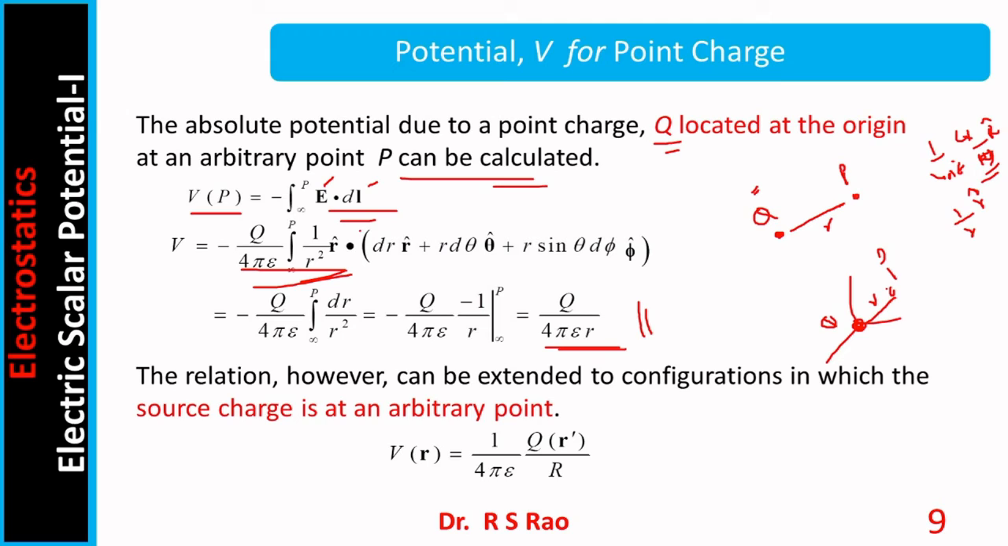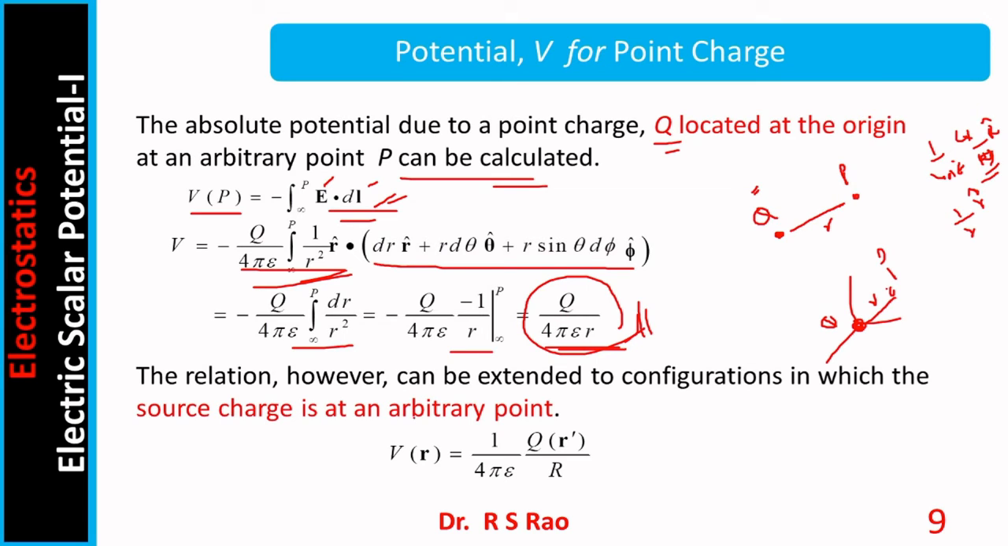dl also is required to be expressed in the spherical system, so this is the expression for dl in spherical system. Now perform the dot product, and you are left with this. Now perform the integration. Ultimately you will be getting this. So this is the potential in the field due to a point charge.